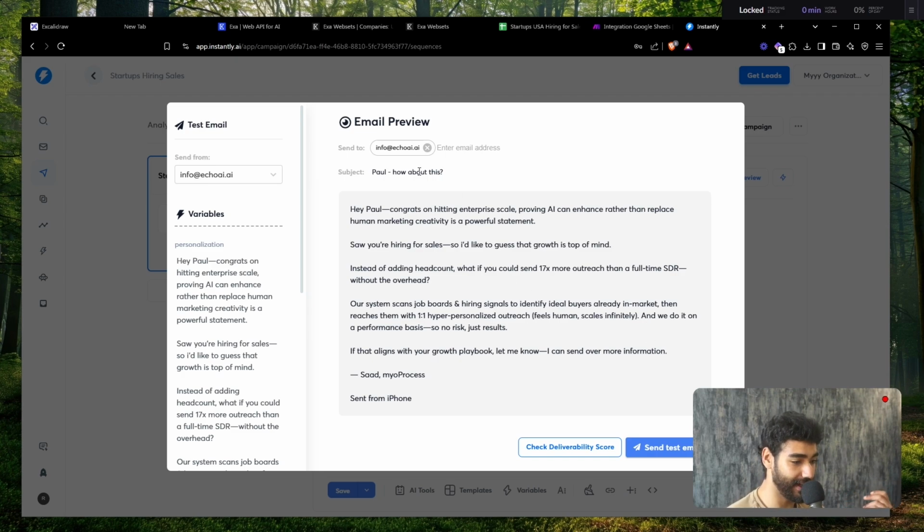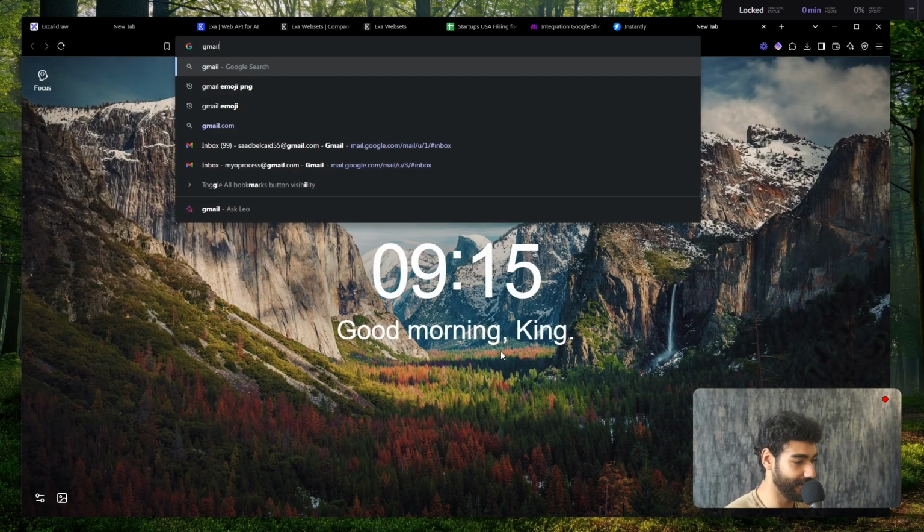Now let me walk you guys through basically how the prospect is going to find that email. So let me just send this to my email here. And then I'm going to go and click on send test email. And then let me show you how the email is going to be in my phone. So there you go. I just received the email. And there you go. Now let me walk you through it basically in my Gmail account.